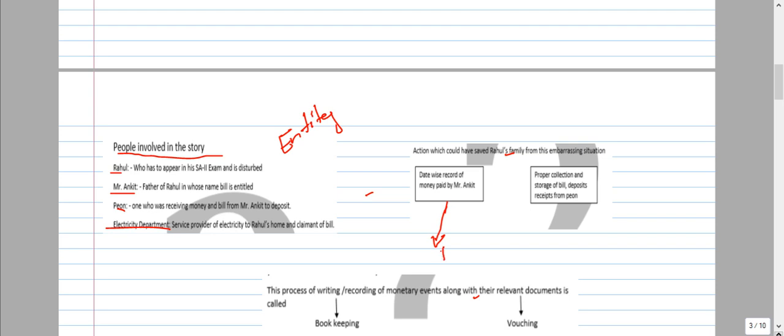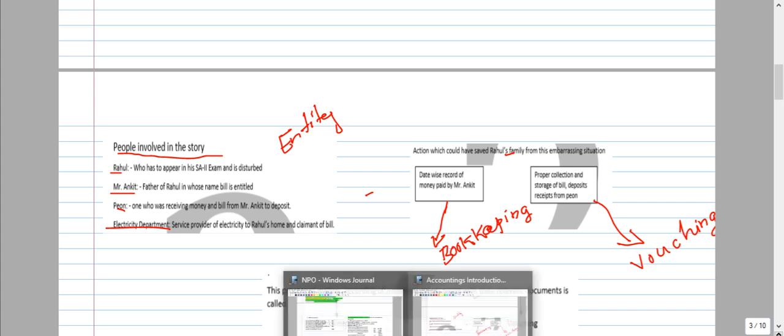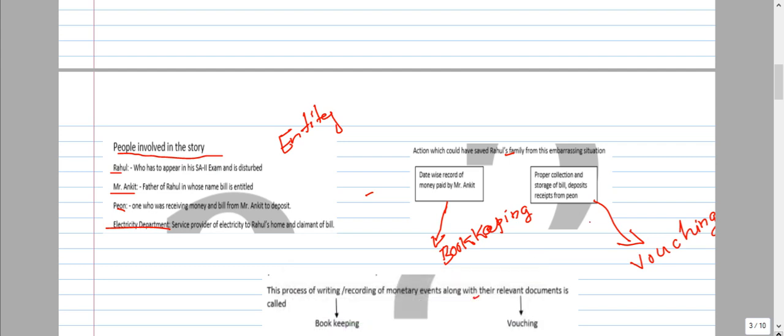In accounting, we have another term here, bookkeeping. What is bookkeeping? We have to maintain the proper record. That process is called bookkeeping. And proper collection and storage of bills, deposit receipts from the peon. He has to collect the bill and properly maintain that. That process we call vouching. In accounting, we call that vouching. Vouching means a voucher. That document we can call a voucher.